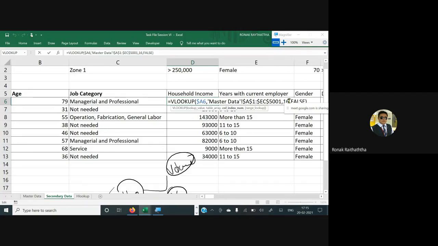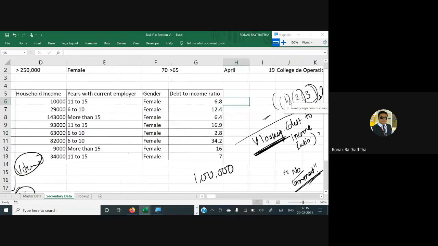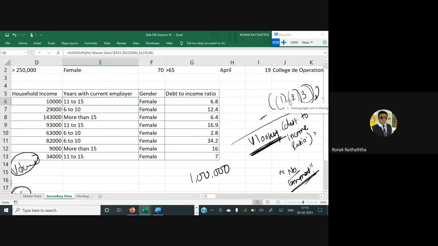AC 5001, over there you will have to lock the cells, as simple as that, because that range needs to be the same for all this number of selections you would be doing. So over there we have used the absolute referencing. And we had just copied the formula. And while copying the formula, the only thing that was pending from our side was to change the column number. Because obviously for everything we were supposed to find the column number as well, right?